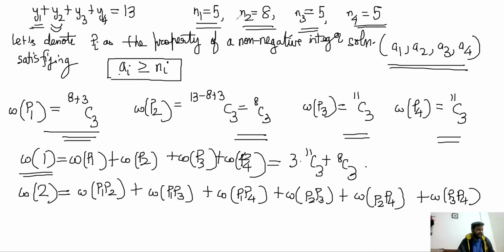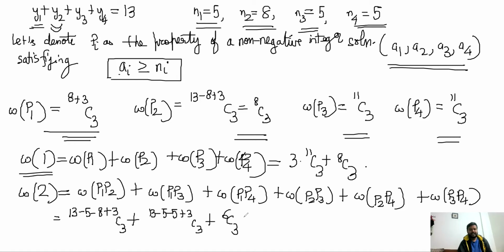So the number of cases that you will get is just simply 13 minus 5 minus 8 plus 3C3. In the P1 and P3 case, you will get first and third, right? So 13 minus 5 minus 5 plus 3C3. And you are not worrying about the other variables here. So again, P1, P4 will also be the same here. So this will be 6C3. So this will also be 6C3.